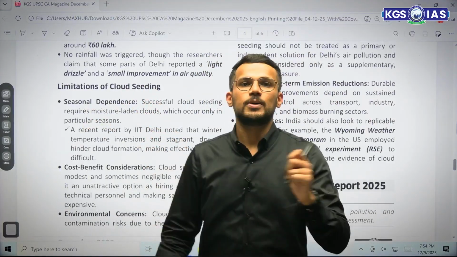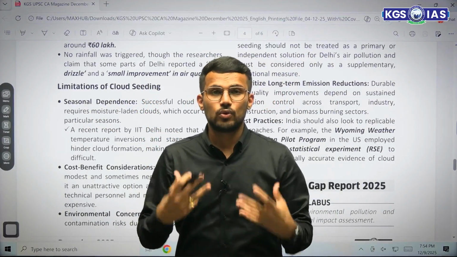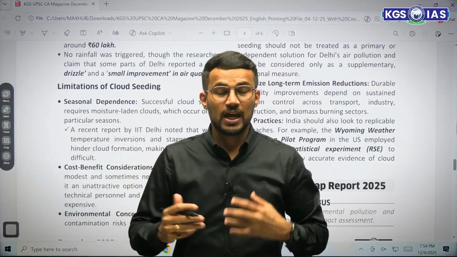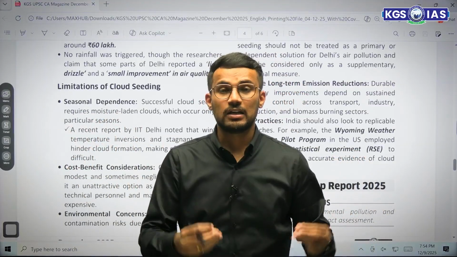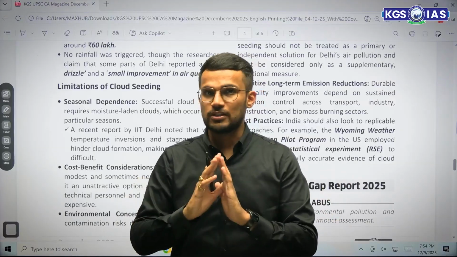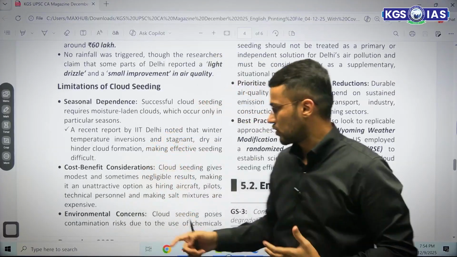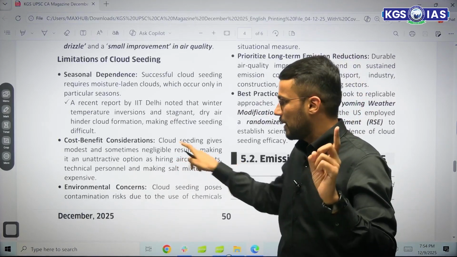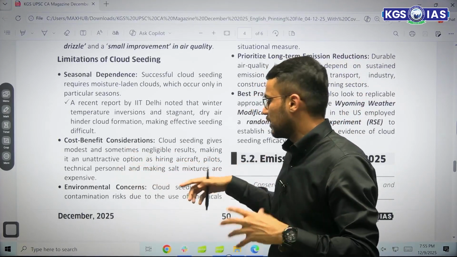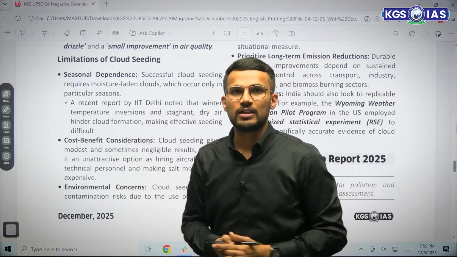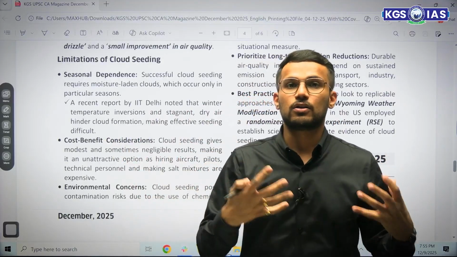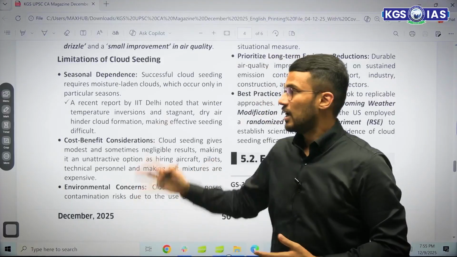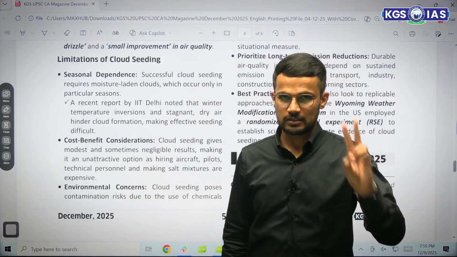Secondly, cost benefit consequences. We don't know exactly whether the experiment would lead to rainfall or not. And if we take into account the cost factor, the cost of these kinds of experiments is huge, because we need lots of support: you need aircraft, then pilots, technical personnel, and the salt mixture that we want to put in the clouds. All those incur lots of cost, and that's why the cost benefit ratio is also not much as far as cloud seeding experiments are concerned. That is second.